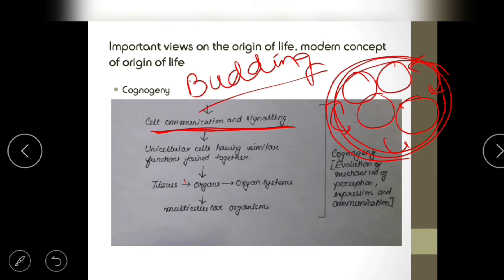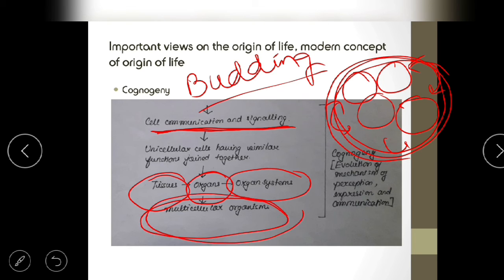When they came together and started responding, they formed the first tissues, and from tissues we get organs, then organ systems, and finally multicellular organisms. Most probably this is how it happened. Now there are many theories, but this is the most accepted theory for now, that there are three stages of evolution: chemogeny, biogeny and cognogeny.